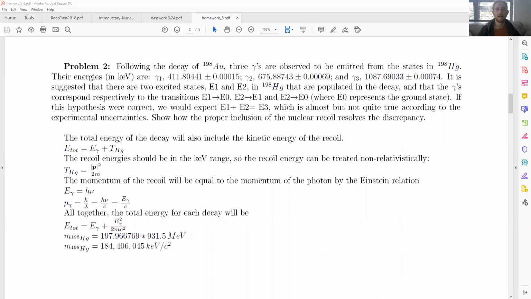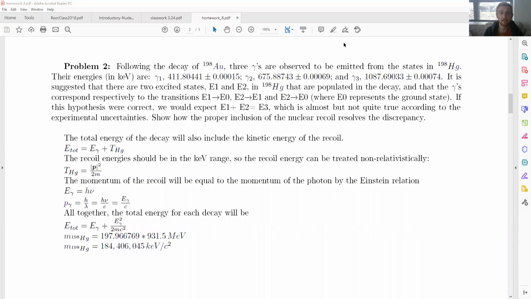In problem number 2, we're asked to consider the decay from gold to mercury via gamma radiation. In this decay, we observe 3 different gamma rays of different energies, and we speculate that the different energy levels are from the various excited states of the mercury, where we expect the energy of the first 2 excited states to be equal to the total energy of that third state.